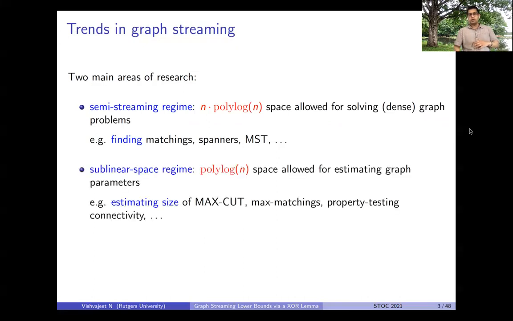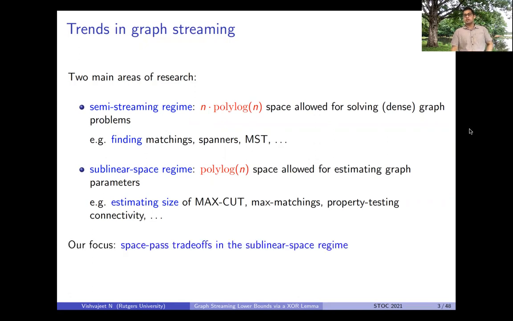And that's where the sublinear space regime comes in. Here, our goal is to estimate the graph parameters, and we allow our algorithms only polylog n space. So an example of a problem here would be to estimate the size of the maximum cut of the graph, or to estimate the size of the maximum matching of the graph. And in this work, we study the sublinear space regime, and the goal is to prove space-pass trade-offs.